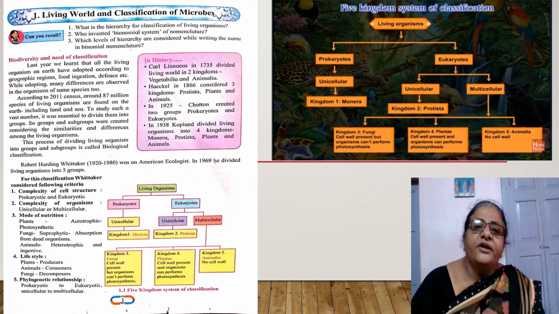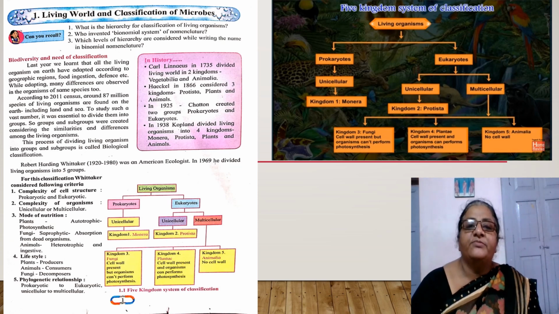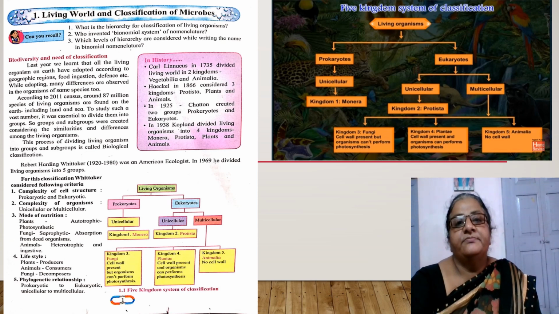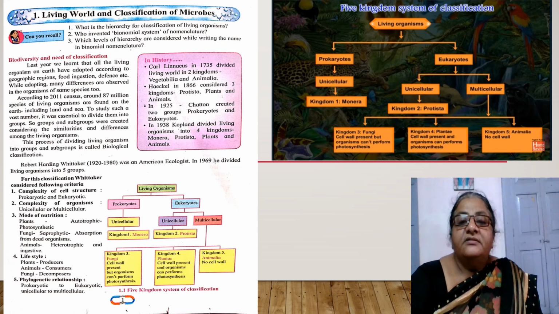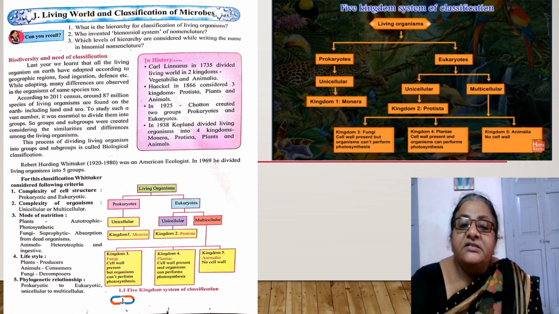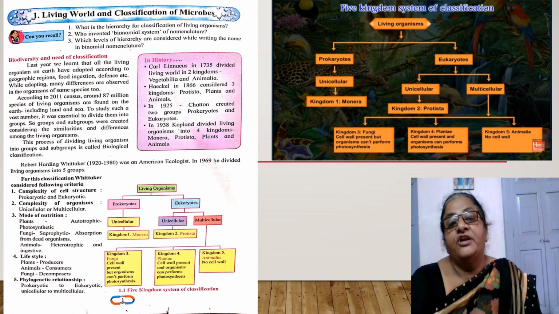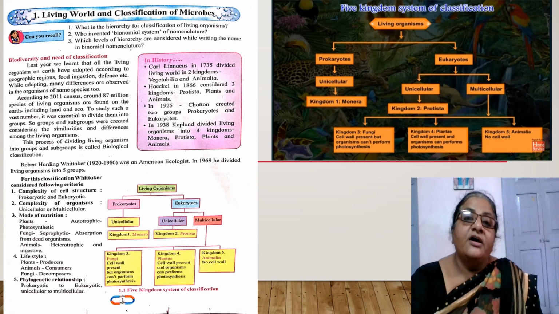So all prokaryotic organisms were separated from the 87 million types of species, and they were included in the kingdom Monera. Then the second criterion was considered, that is unicellular and multicellular.